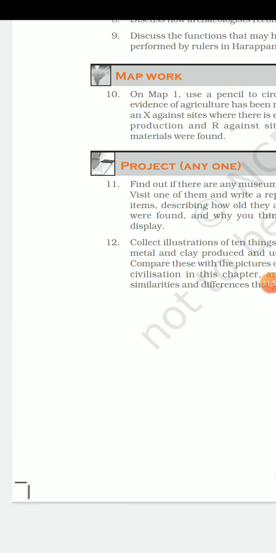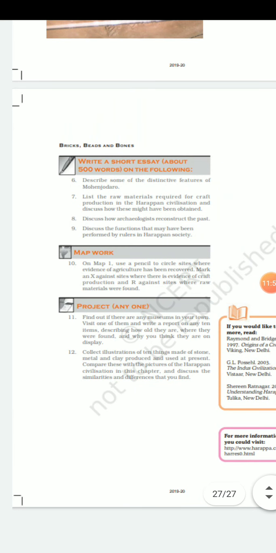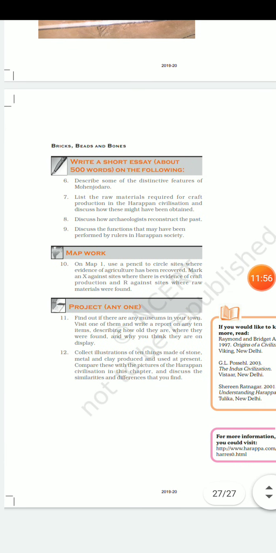Now map work is also finished. Then ultimately project work. So project work, leave it. Project work is not very essential.